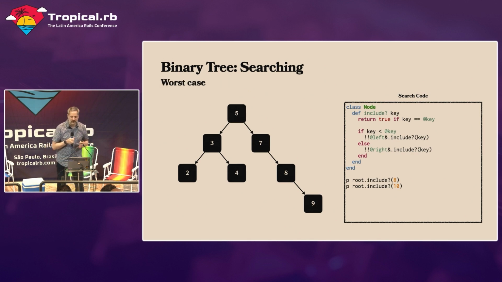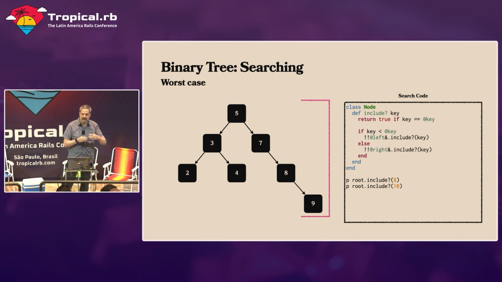Now, I want to talk about the worst case for searching one of these. What is our worst performance case? We actually saw that with the number 10. The number 10 had to go all the way down to the bottom, all 4 of those nodes it had to look at. So we can say that our worst case performance for searching one of these trees is the depth of the tree.